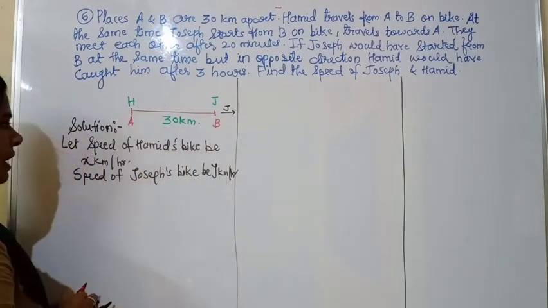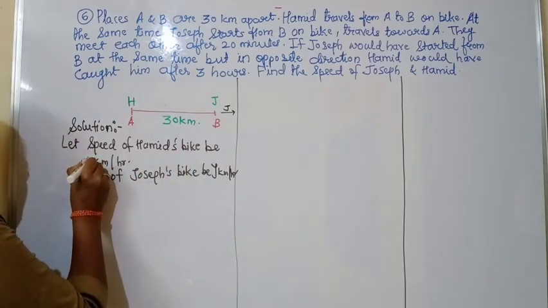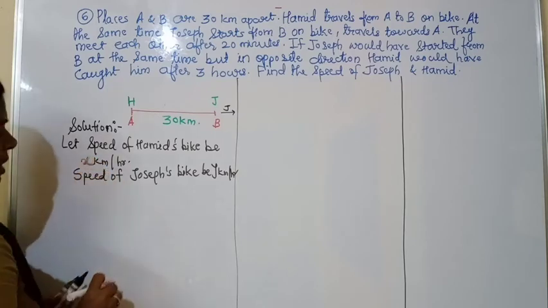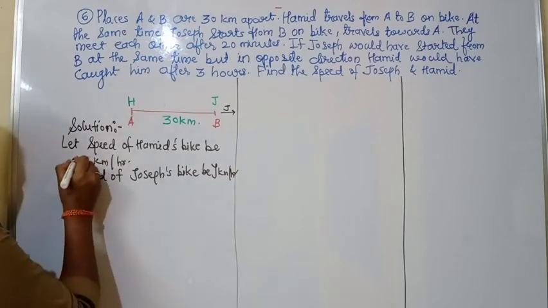So x and y we have taken. Now what do we have to do?